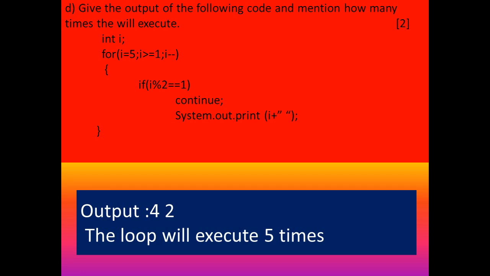So the output is 4 space 2. Okay. Again it will take 1. 1 mod 2 is also 1. Okay. Then it will continue. But the limit is over. Then it will stop and terminate the loop. Like that way this loop will work. Okay, I think you understood the meaning. Then take care of this type of problem. First you count how many times it will execute. After that try to find out the values. You apply all the values here and follow the instructions. Then you will get the correct output. Okay.